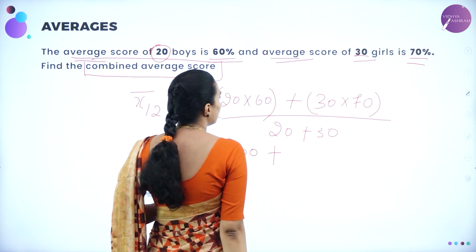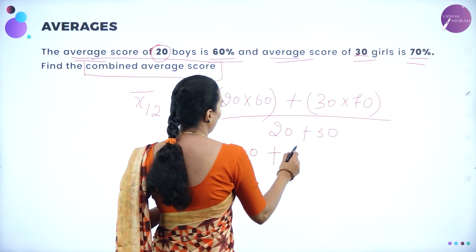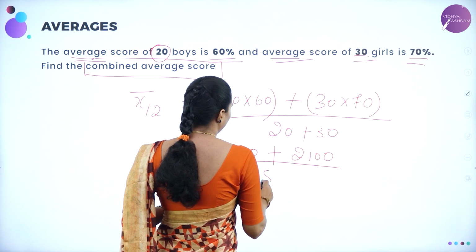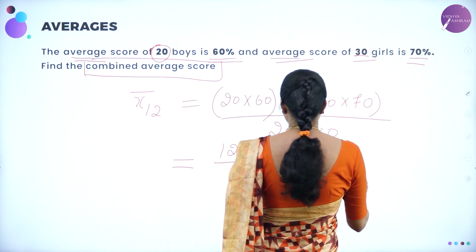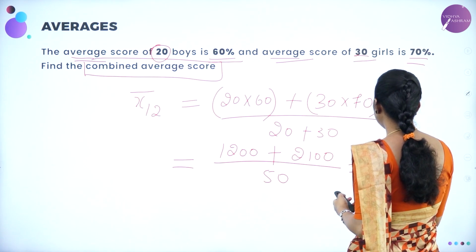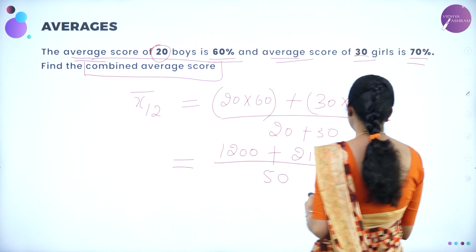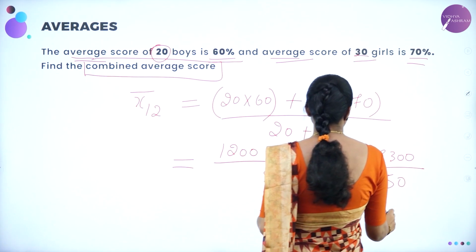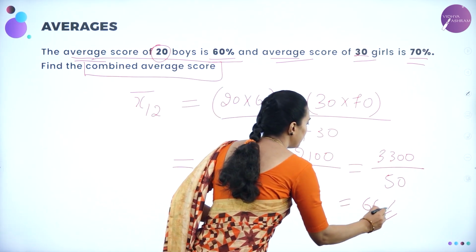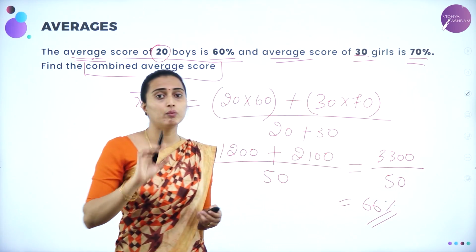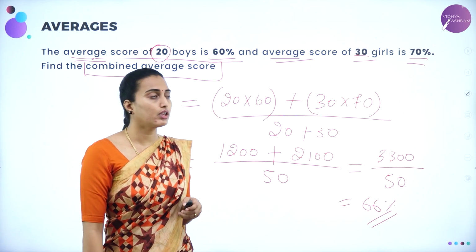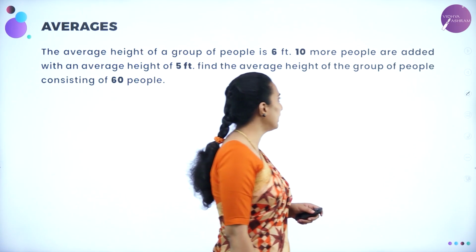1200 plus 7 3s are 21, 2100, divided by 50. So the answer will be equal to 3300 divided by 50, which is equal to 66 percentage of the combined average. Okay, you are going to write it in percentage because we have not converted percentage here. We are directly writing that one. Are you getting this one? Okay. So we'll be moving on to the next problem.